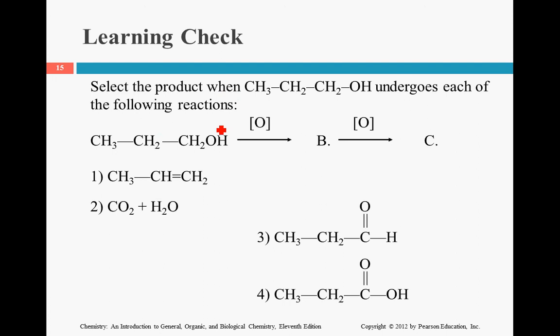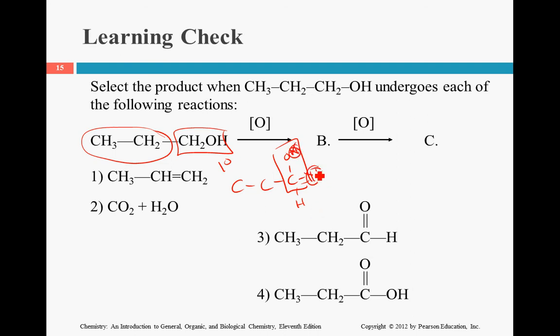This one, however, is a primary alcohol. You have 1 carbon group attached to it. So that means this is a primary, which means that this actually looks more like this. Okay, there's our primary alcohol. One of these hydrogens is going to go away, and another one of these hydrogens is going to go away. It's going to form a double bond. So the first product is going to be an aldehyde. So this is B.